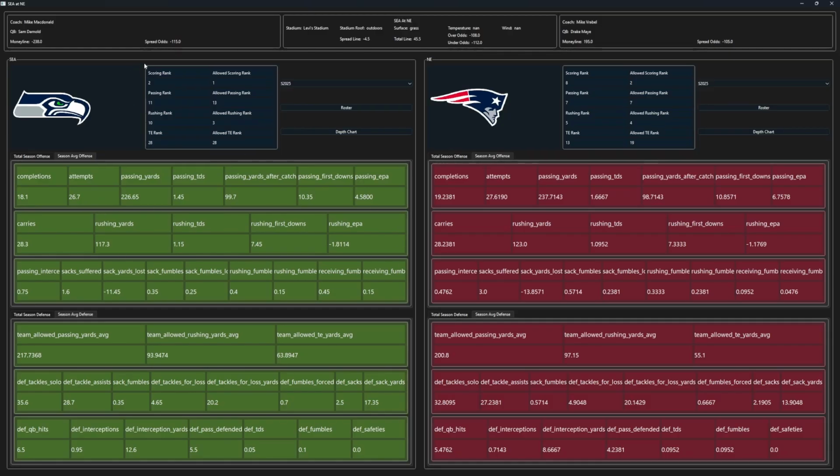So going through them, you have Seattle with a scoring rank of 2, a passing rank of 11, and a rushing rank of 10. And then defensively, you have an allowed scoring rank of 1, allowed passing rank of 13, and allowed rushing rank of 3. For New England, you have a scoring rank of 8, a passing rank of 7, and a rushing rank of 5. And then an allowed scoring rank of 2, allowed passing rank of 7, and allowed rushing rank of 4.